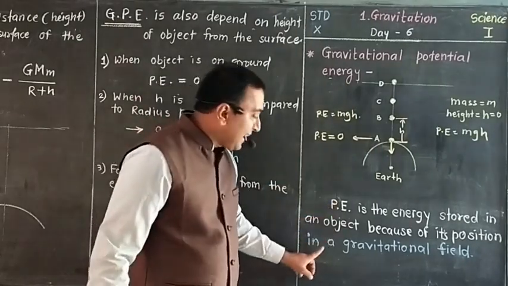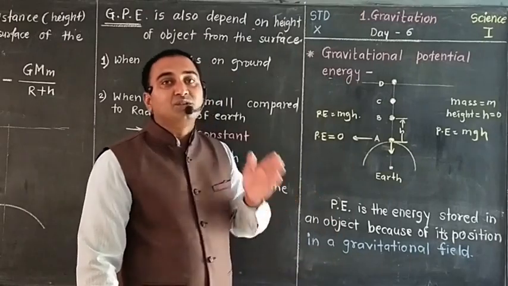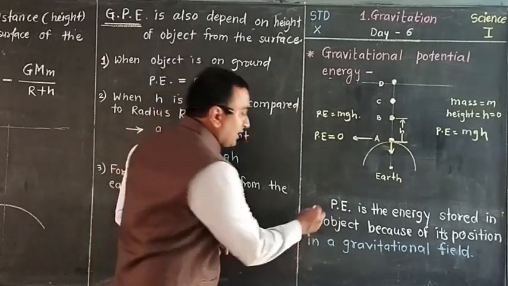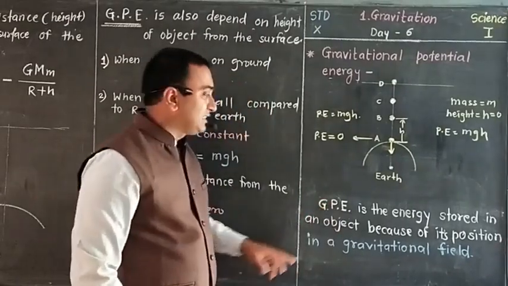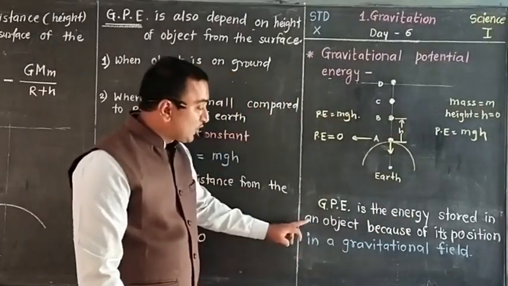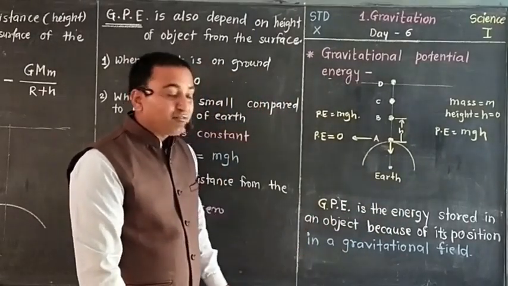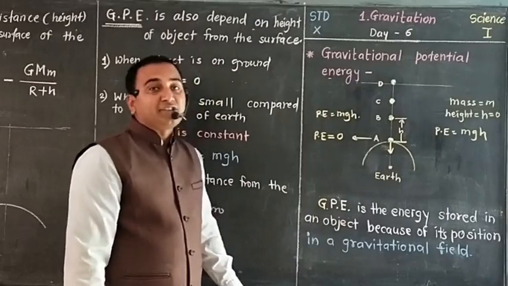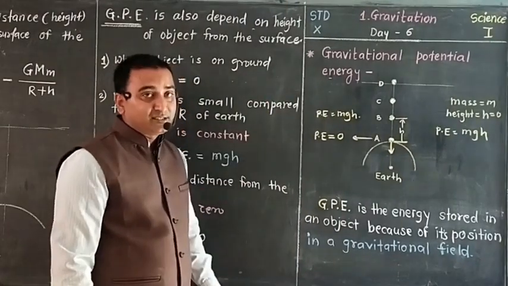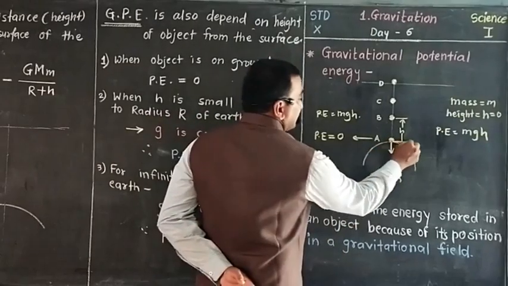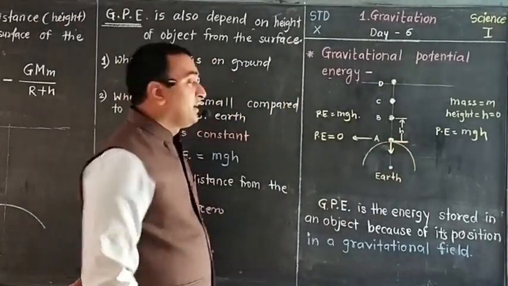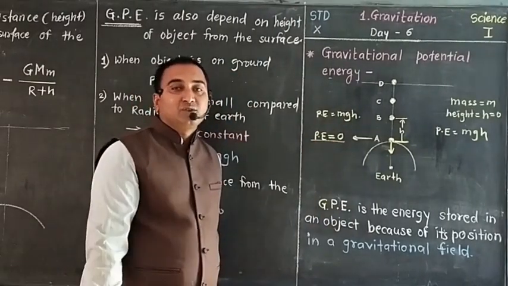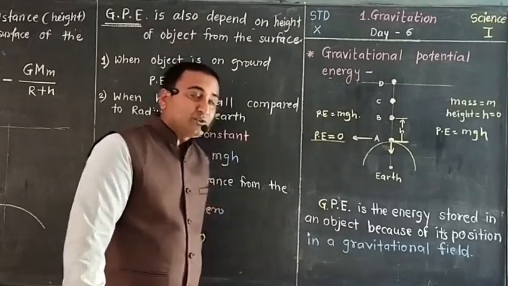So by adding only one word, we get the definition of gravitational potential energy. Gravitational potential energy is the energy stored in an object because of its position, but where? In a gravitational field. That is the complete definition of gravitational potential energy. But see here, when the height is lower, that is when the object is on the ground, definitely the potential energy is zero. Why is it zero? Because h is zero, so gravitational potential energy is also zero.